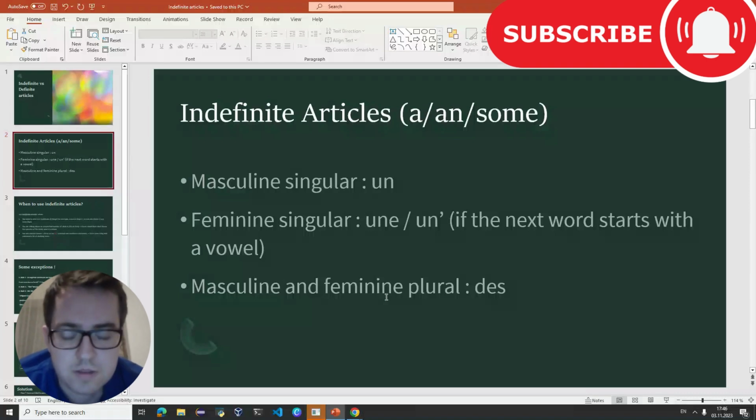Bonjour à tous. In this lesson, we are going to evaluate indefinite articles. So, what are the indefinite articles in French?